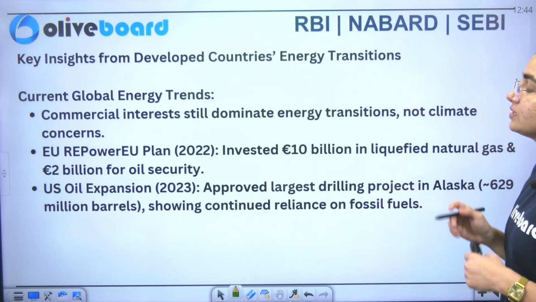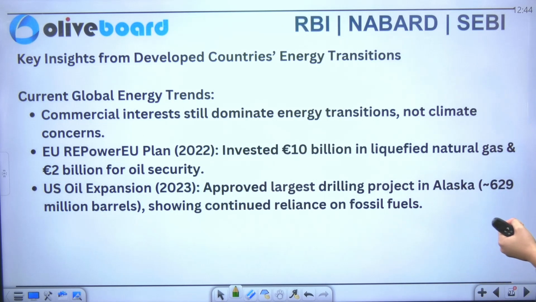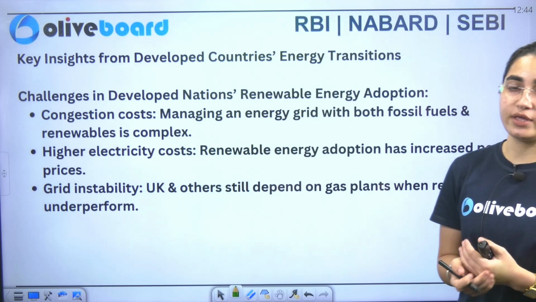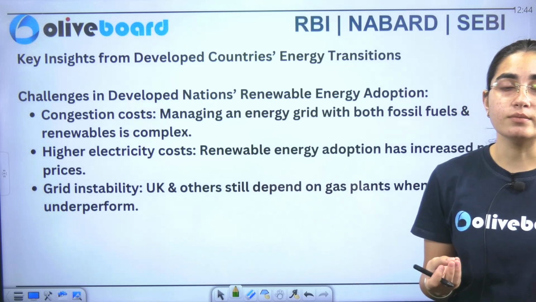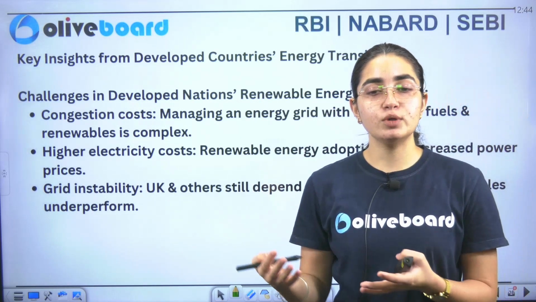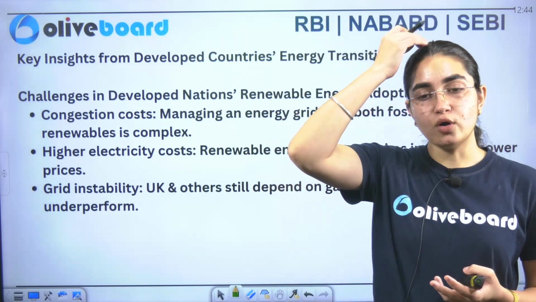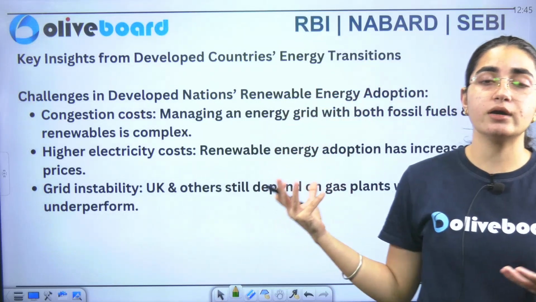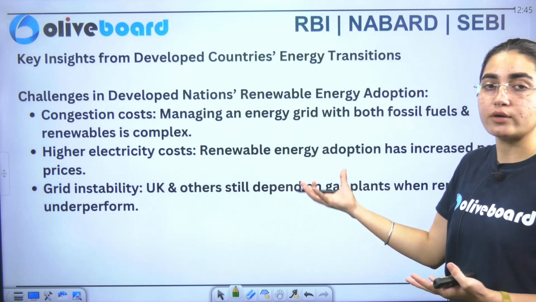Okay. Now we'll see what are the current global energy trends. So you can see that commercial interests still dominate the energy transition, not climate concerns. This is one of the problems that we have. Now we'll see the challenges in the developed nations' renewable energy adoption. Now they have specifically said that developing nations are the one who are contributing to the bad conditions of the environment. But now we'll see what are the challenges that are coming ahead to your developed nations.